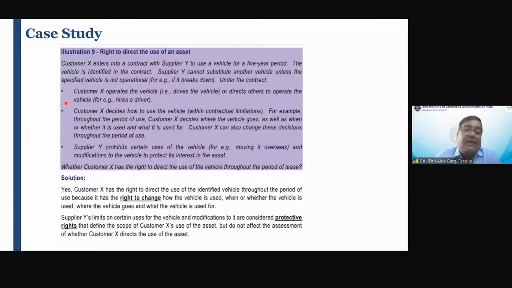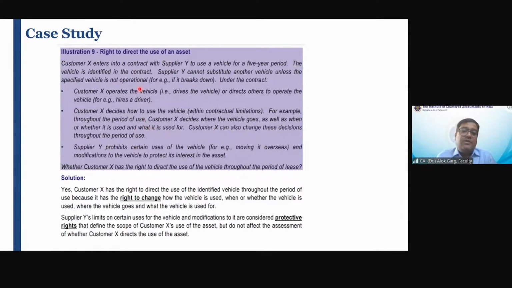Customer X decides how to use the vehicle. Okay. How to use the vehicle within contractual limitation, right? अगर आप रेड लाइट क्रॉस करोगे तो आप गाड़ी तो ट्रैफिक पुलिस वाला सीज करेगा ना, पॉल्यूशन नहीं होगा, टाइम पीरियड एक्सपायर हो जाएगा, तो ट्रैफिक पुलिस के पास राइट है. So because there is a contractual limitation. For example, throughout the period of use, customer X decides where the vehicle goes as well as when or whether it is used and for what it is used. Customer X can also change this decision throughout the period of use.